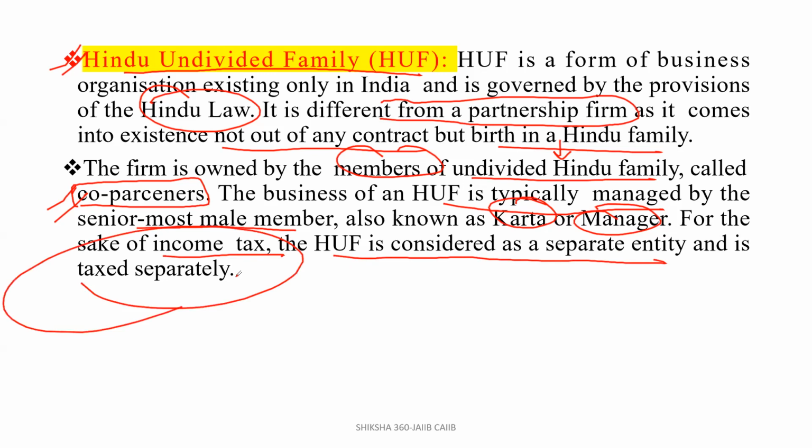Clear? Basically, why is the HUF formed? For business, the family business. Generation by generation, the family is doing the business. Under that, the HUF is also a separate entity and it is also taxed separately. Clear? Mainly, it is formed for saving tax also.